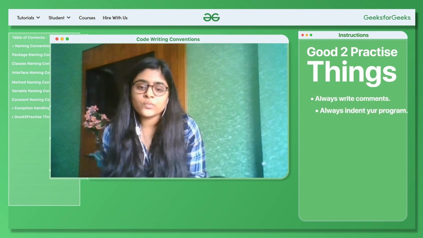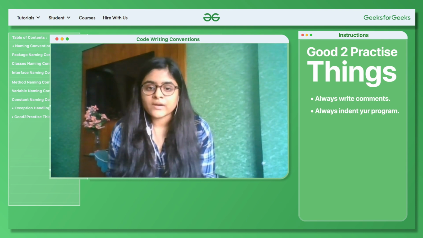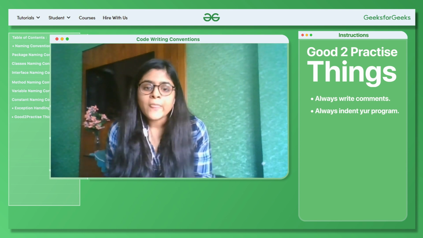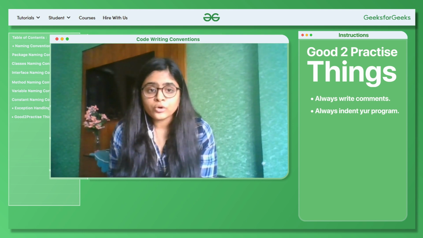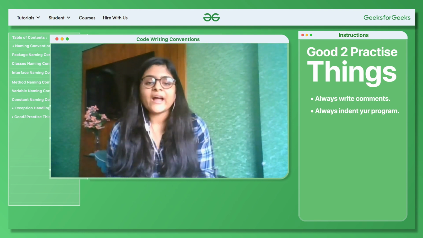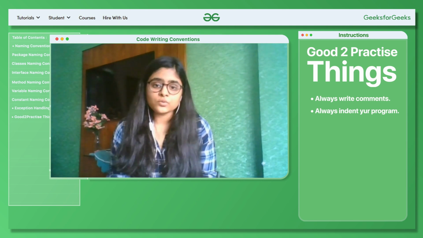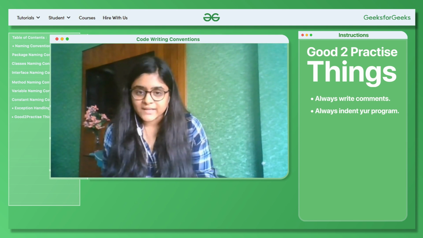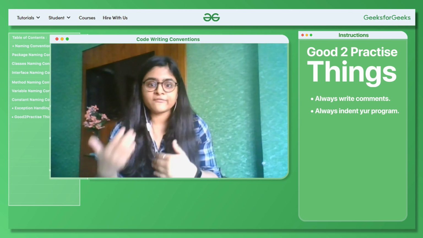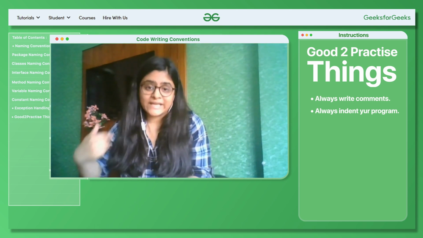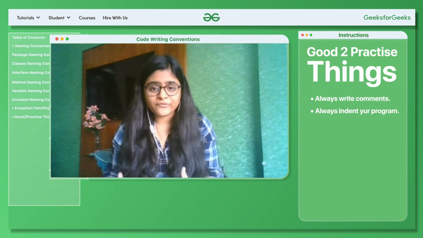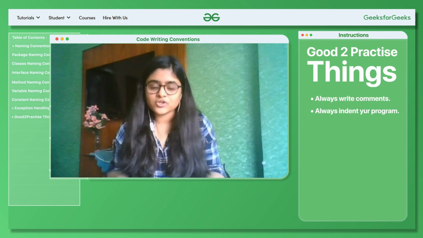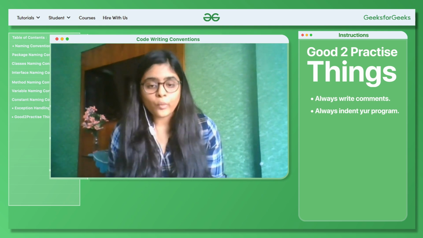Next is, you should always indent your program. There should be proper indentation, which makes your code look really pretty, and it also becomes very easy to understand and read the code. And the third one is, avoid deep nesting. For example, there's an if block and there's an if block inside it, and there's again an if block inside that if, so it becomes very difficult to understand the entire structure and what it's doing, right? So you should avoid doing that.